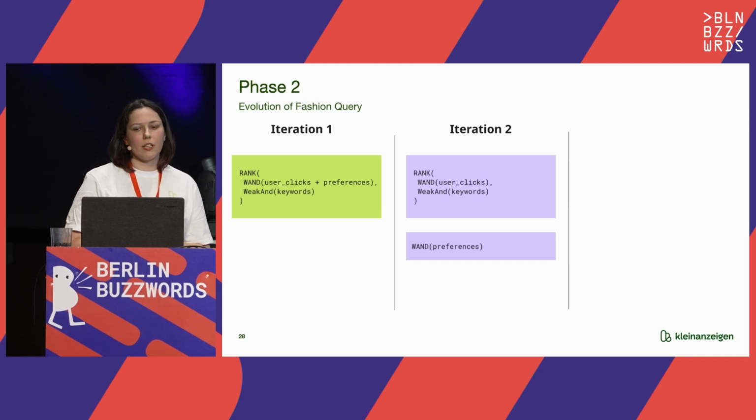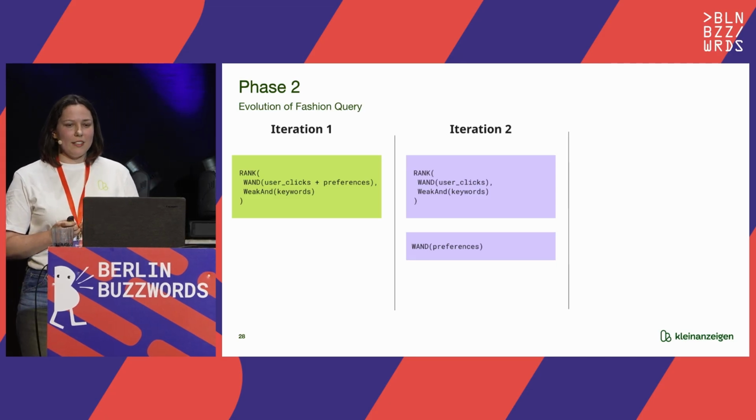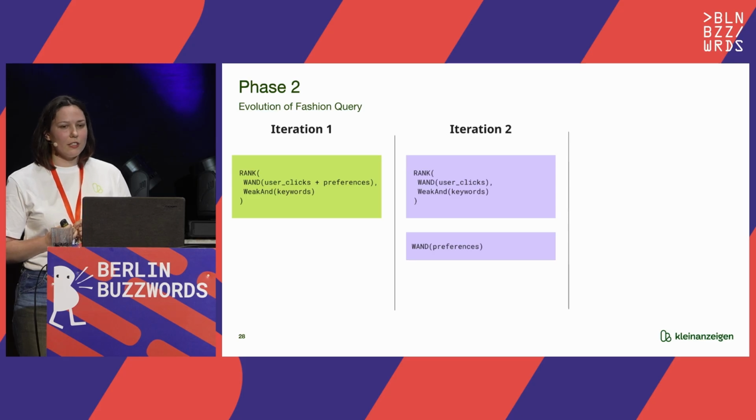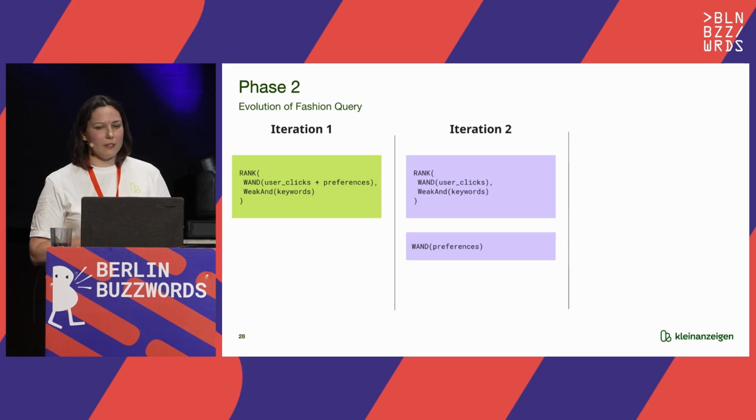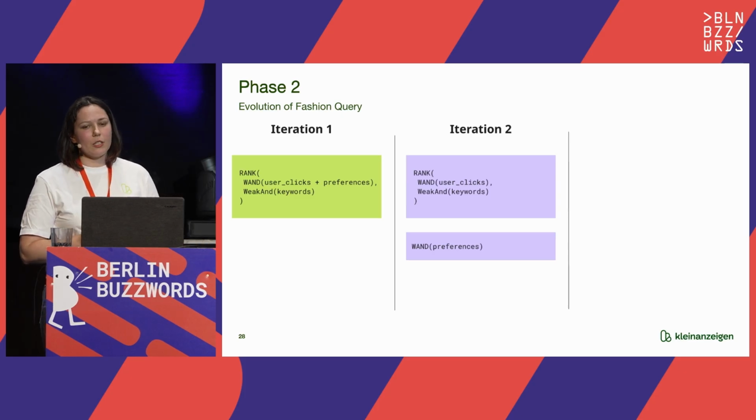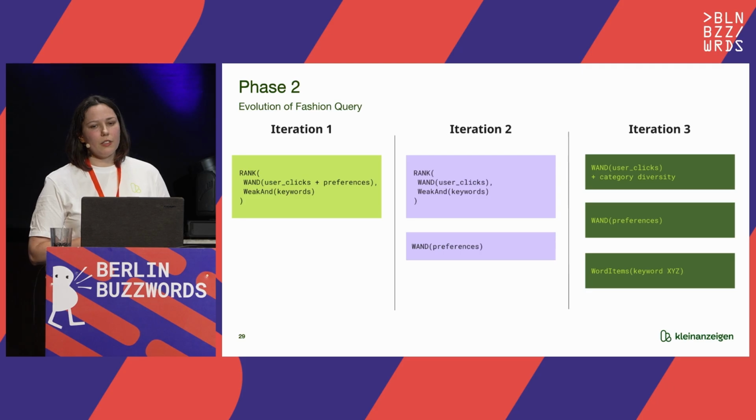So we ran an A/B test based on this setup. We didn't get an increase in our conversion metrics. But also we didn't get a decrease, because basically we replicated our legacy feed setup here. So we decided to proceed further with a third iteration. We split queries even more.